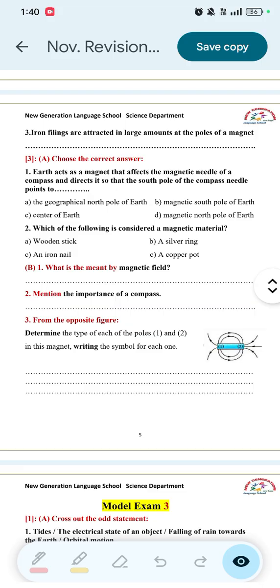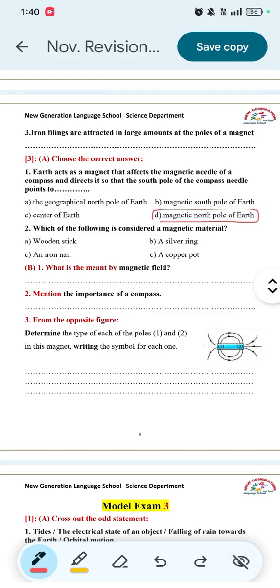Choose the correct answer. Number 1, Earth acts as a magnet that affects the magnetic needle of a compass and directs it so that the south pole of the compass needle points to the north pole of the magnetic Earth. So the answer will be letter D.